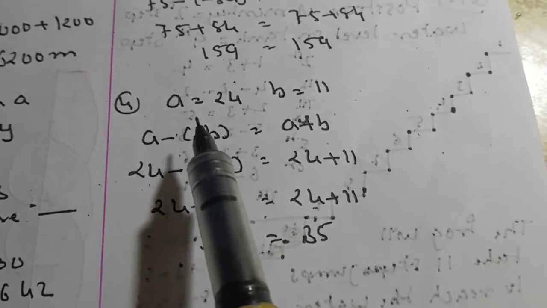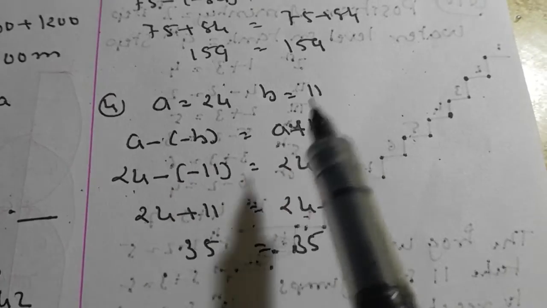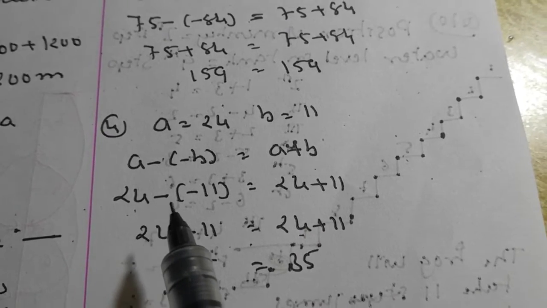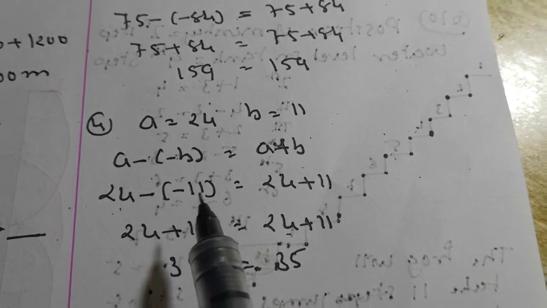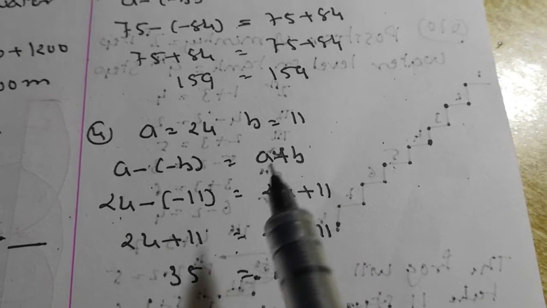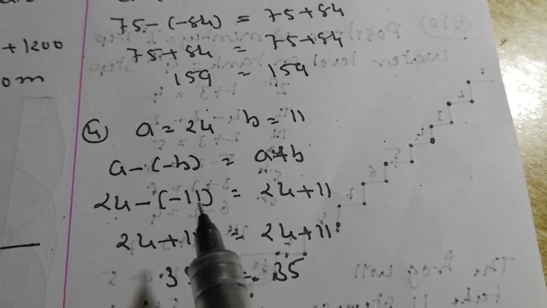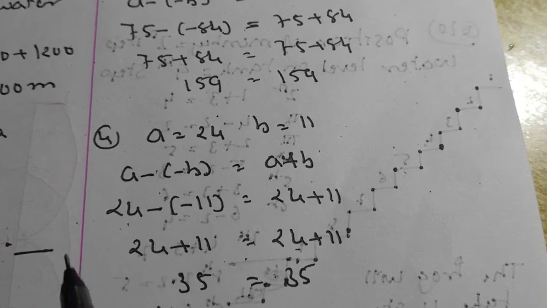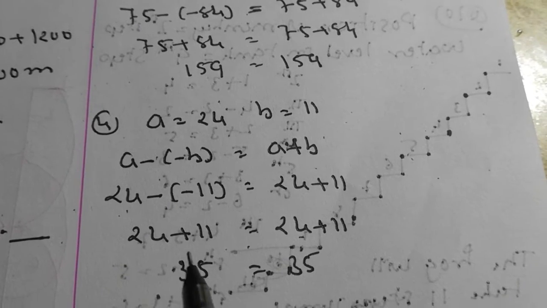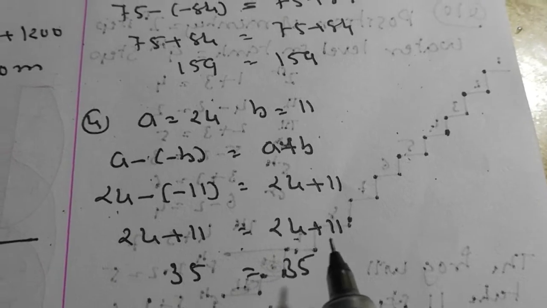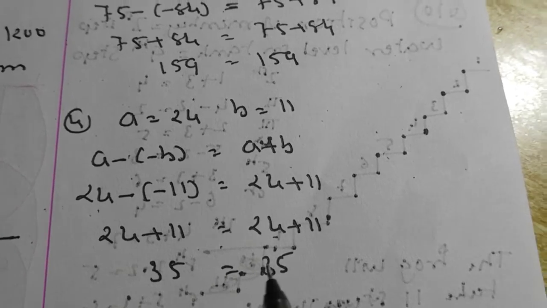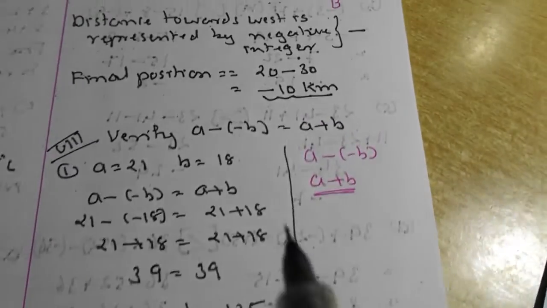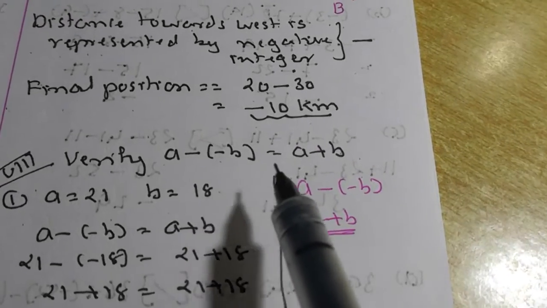And the fourth sum, a is equal to 24, b is equal to 11. a minus (minus b) is equal to a plus b. So a is 24, and b is 11 but it is minus b, so it is minus 11. 24 plus 11, minus minus is plus, so 24 plus 11 is 35. Both the answers are the same. So we can say that a minus (minus b) is equal to a plus b.